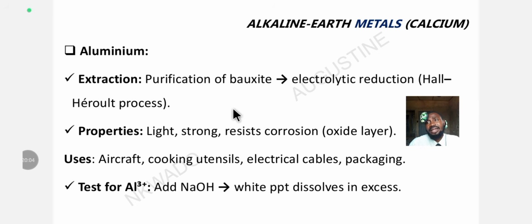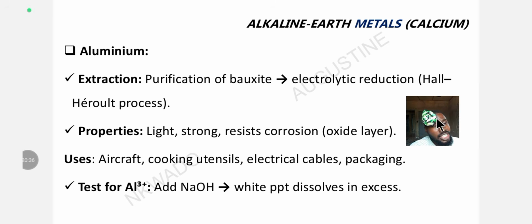It consists of about three elements, so ensure you know what bauxite contains. Go and look at your textbook, or just search on AI. All right, this is an electrolytic process, and it involves electrolytic reduction, which is also called the Hall-Heroult process. The formation of aluminium through the purification of bauxite.